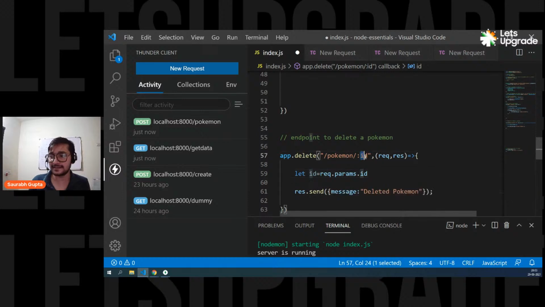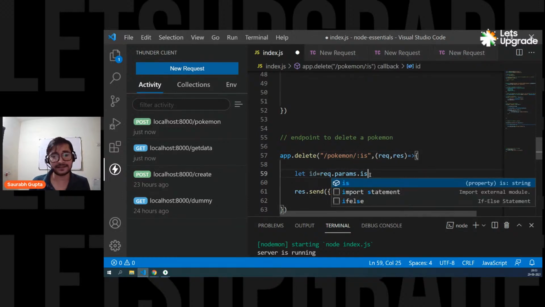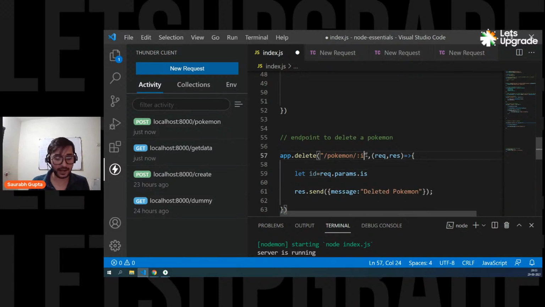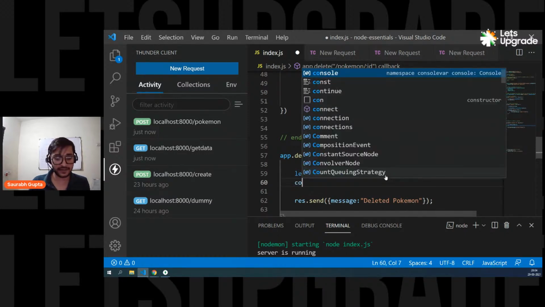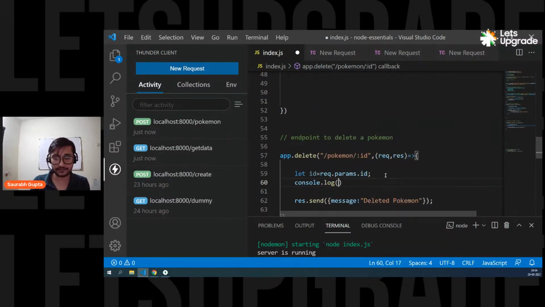Remember, guys, it is this name. If I say it is IS, you also have to write IS. Okay, so simple. ID to ID, and that's it. And I'm storing it in a variable called ID. You can name it anything again. Let's see if we are getting the ID. So console.log ID. Save it. And let's see if it is working.